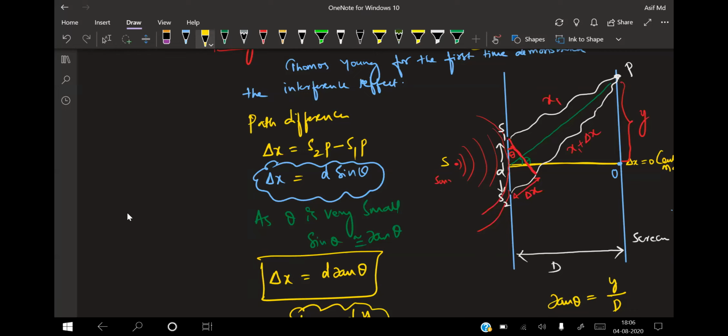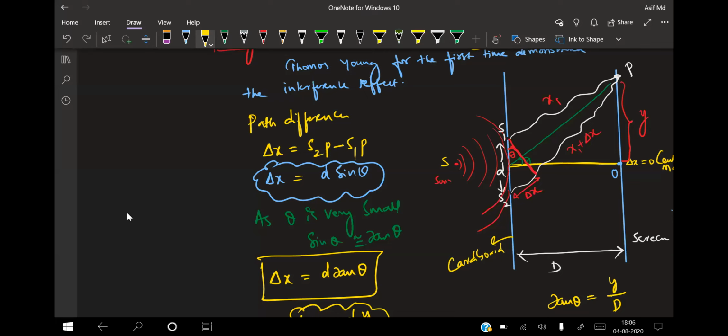In the cardboard, or a thin paper, you take a pin and make two holes. Pin size holes are made on the cardboard. S1 and S2 are acting as sources. The distance between them is known as small d. The screen is kept at a distance of capital D, and this is the basic setup of the experiment.